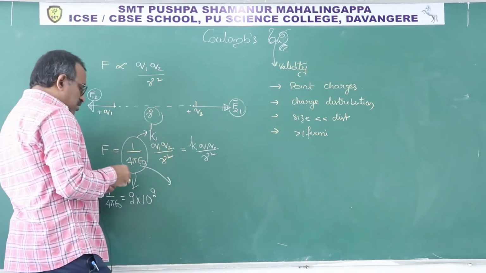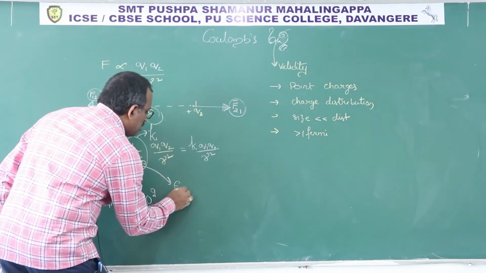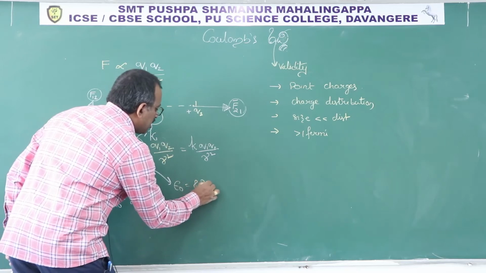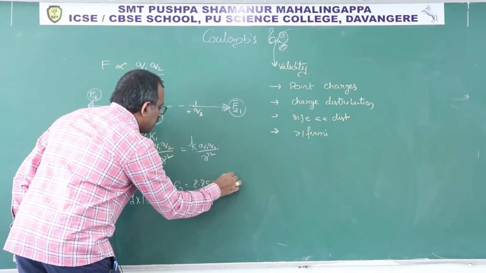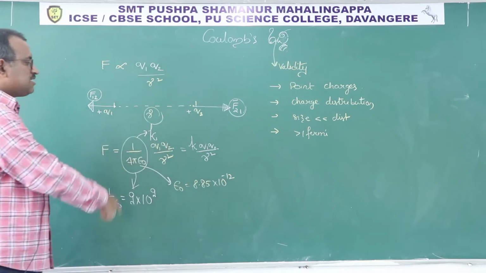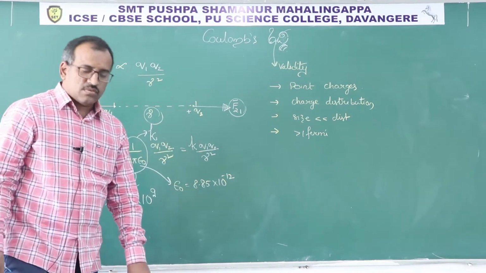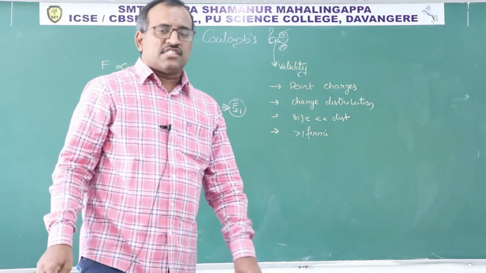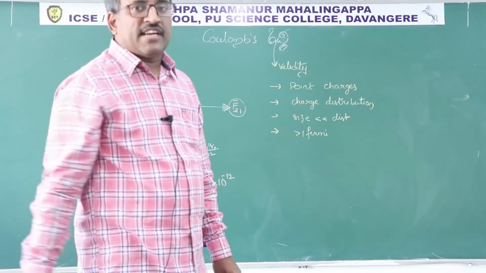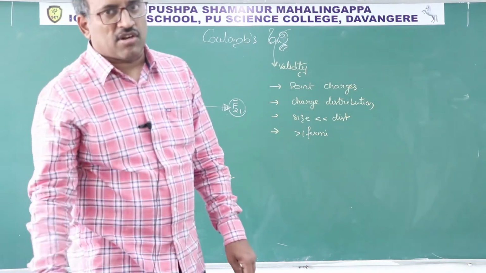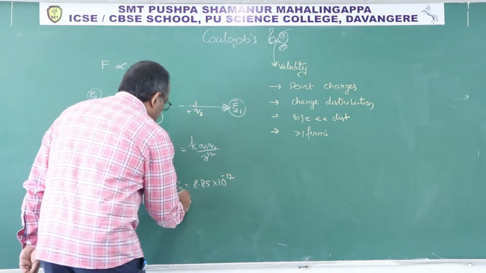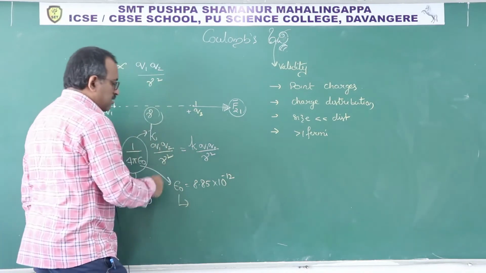Remember. What about the epsilon naught value? Epsilon naught value is 8.85 into 10 power minus 12. And the major concern, they will ask you, comparing with the first year syllabus, to find the dimensional formula of epsilon naught. What is epsilon naught?